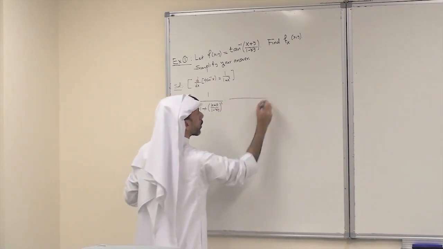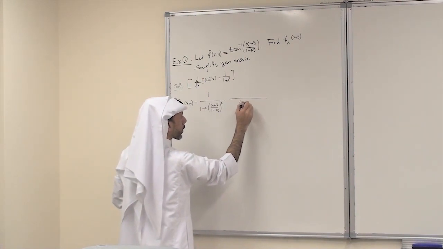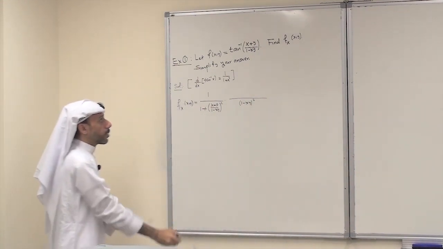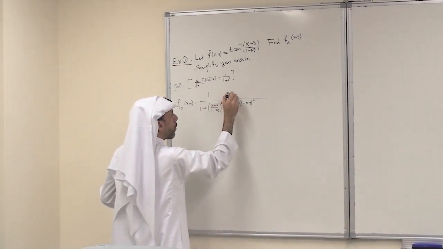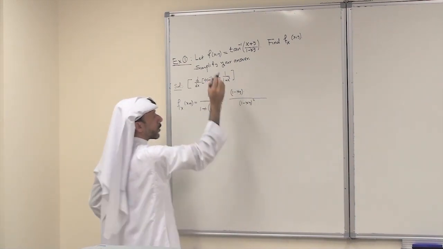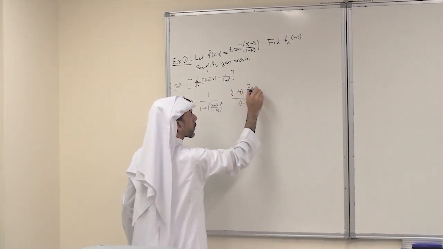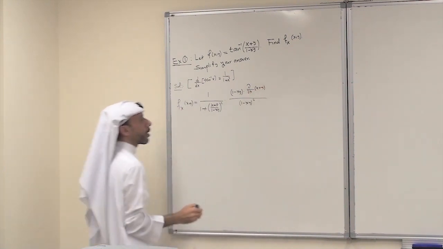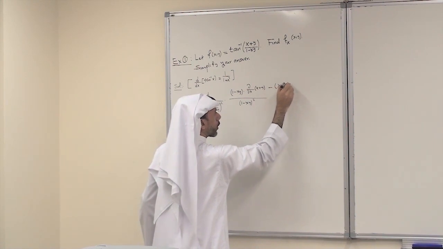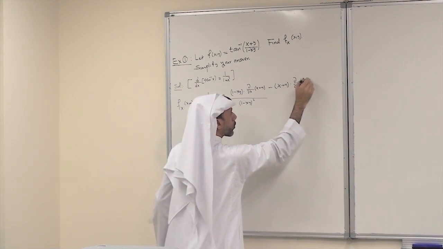So I have the following. We differentiate the fraction using the quotient rule. So this is (1 minus xy) squared times the denominator 1 minus xy times the derivative of the numerator, partial with respect to x, so this is x plus y, minus the numerator x plus y times the derivative of the denominator with respect to x, 1 minus xy.